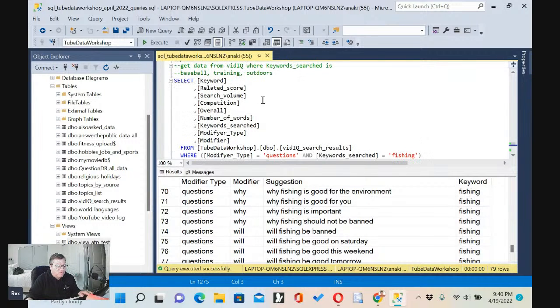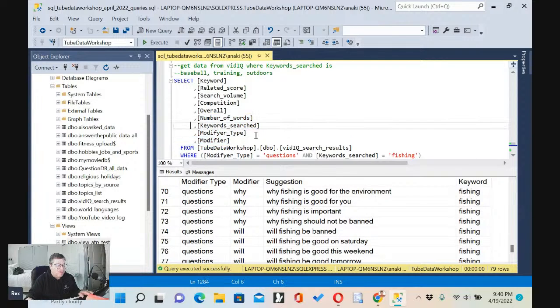Now, with vidIQ, besides just the questions, I also have numeric data. So I have related score, search volume, competition, and overall. And then I also have here the keyword searched, number of words, modifier type, and modifier.